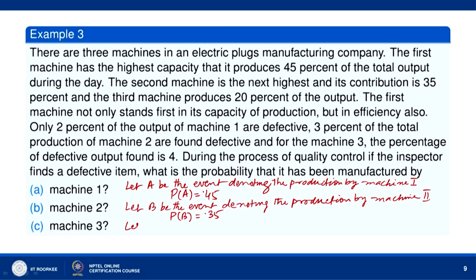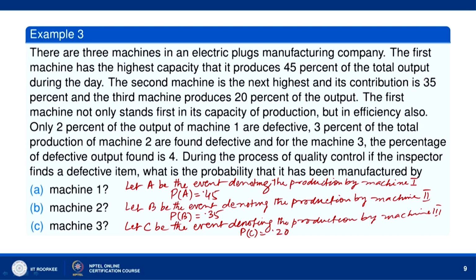Let C be the event denoting the production by machine 3. Then P C is equal to 0.20. So the probability for machine 1 is 0.45, for machine 2 it is 0.35, and for machine 3 it is 0.20.